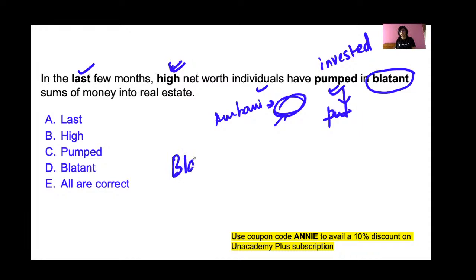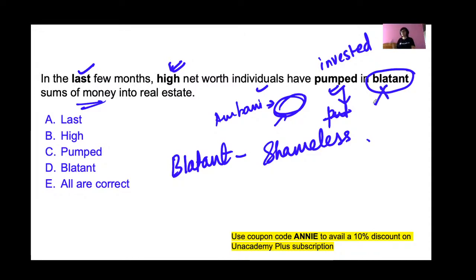They have invested blatant. What does this word blatant mean? Blatant means shameless. Can money become shameless? No, we human beings are shameless. Money is not shameless. So this blatant is wrong. Instead of blatant, you should have used huge. Huge should have been used, that individuals have pumped in huge sums of money into real estate.